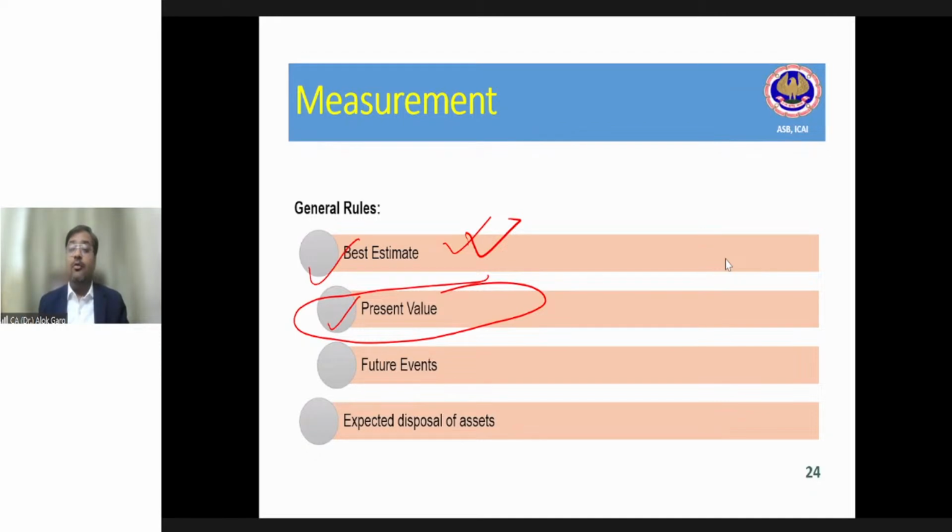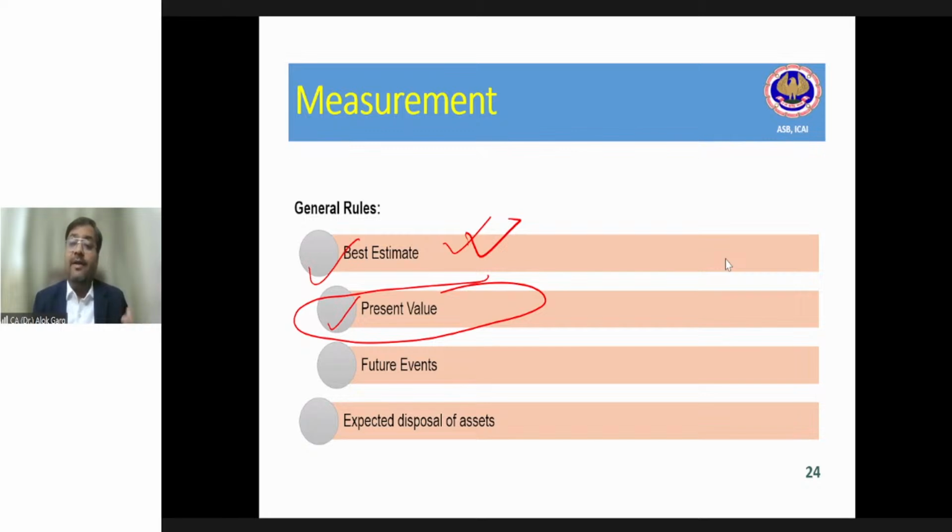People were not able to get it replaced or get it repaired. So you have to increase the horizon to get the most accurate number. But the moral of the story is how this best estimate has to be arrived at. The best estimate has to be arrived at by looking at the past precedent. Second,